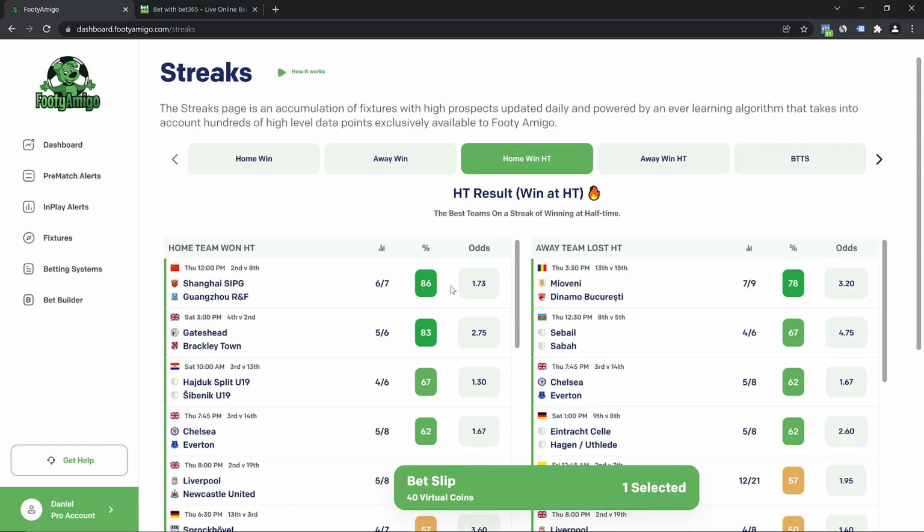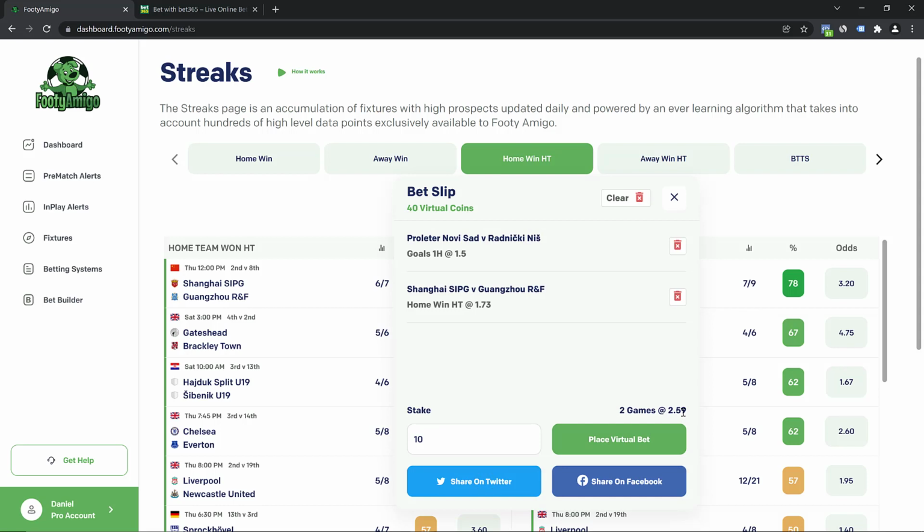So I like this order and I'm going to click on that. As you can see, my bet slip is now 2.59. So I can copy these games and place a bet on my bookmaker site. Let me do that right now. I'm going to copy the name of the team and place an over 0.5 first half goals